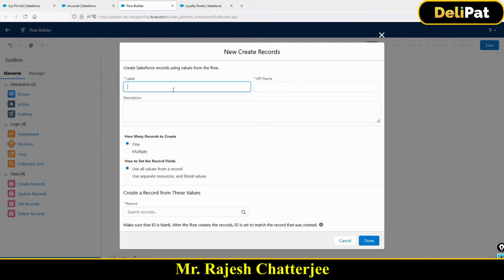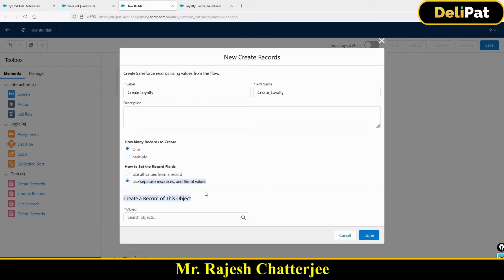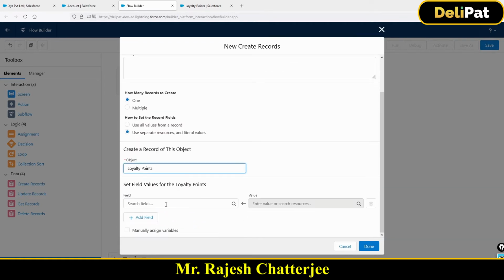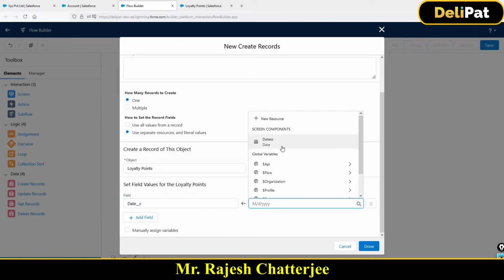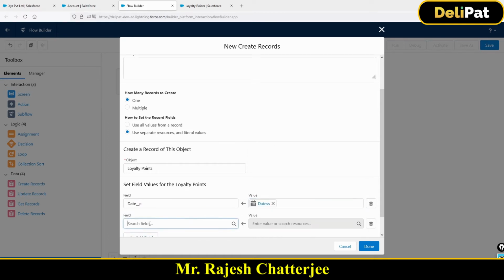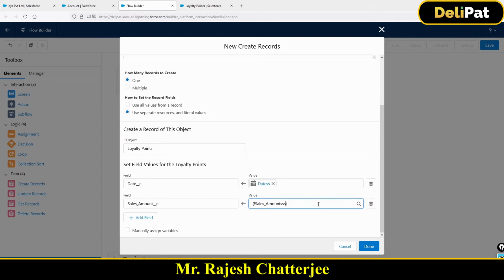Okay, so quickly create a loyalty data. Select the object, select this first. Check the object, loyalty points. Now select the fields. The date of the loyalty point should be coming from dates. That's the field in the screen, right? And sales amount would be coming from sales amounts. I'm sorry, I have given multiple lists. It doesn't look good, but sales amount would be coming from the screen sales amount page.